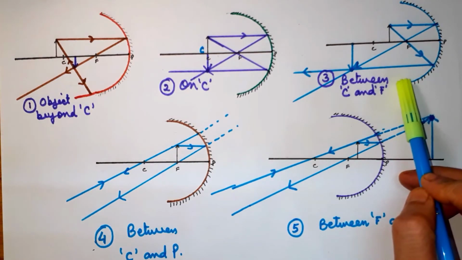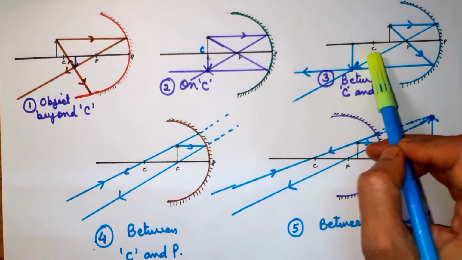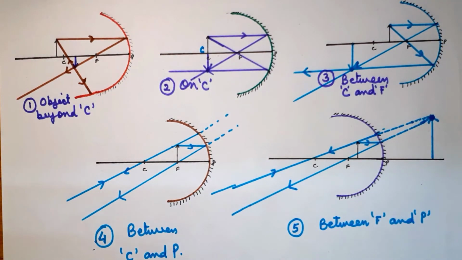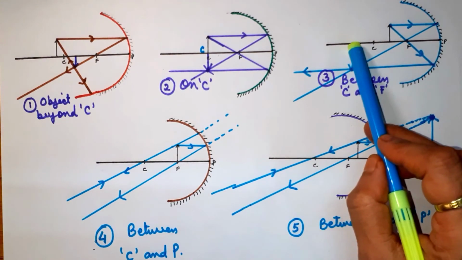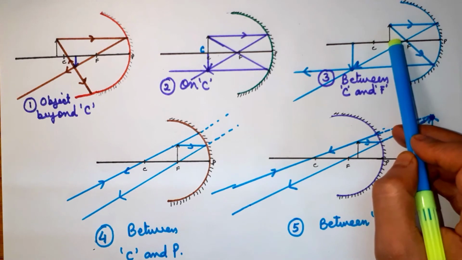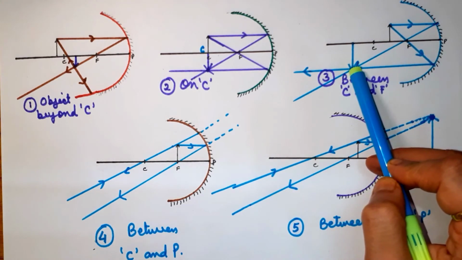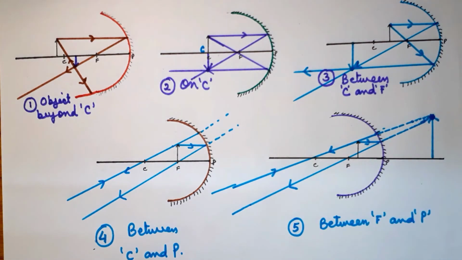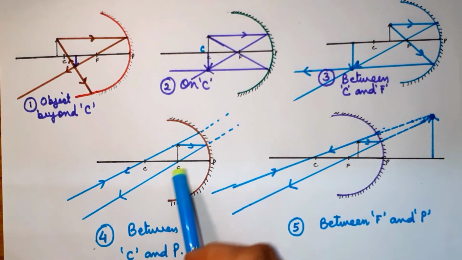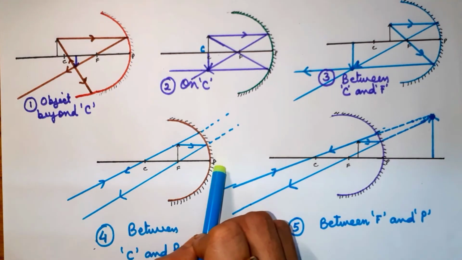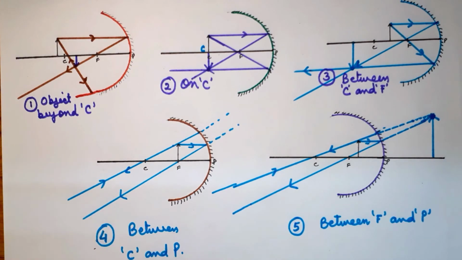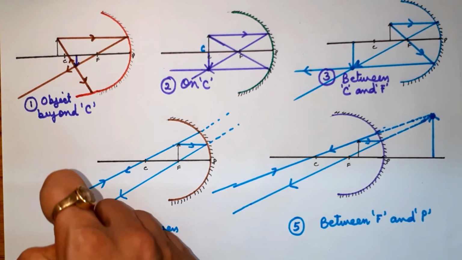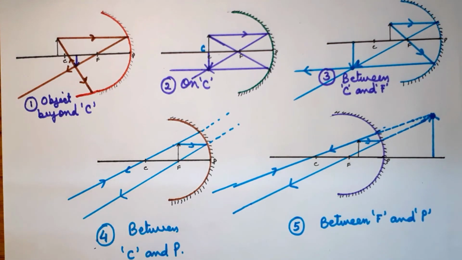What happens in the third case? When the object was between center of curvature and focus, again the image was inverted, bigger than the object, and real. Fourth case, in between center of curvature and pole: the rays were parallel, so they meet somewhere at infinity, so the image will be very big in size, and because they were actually meeting, it is a real image.